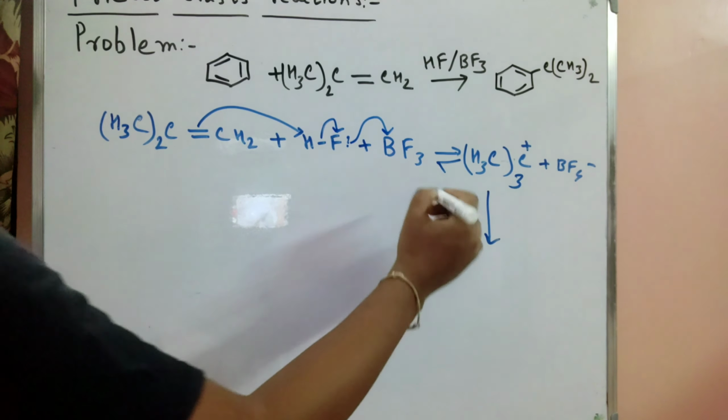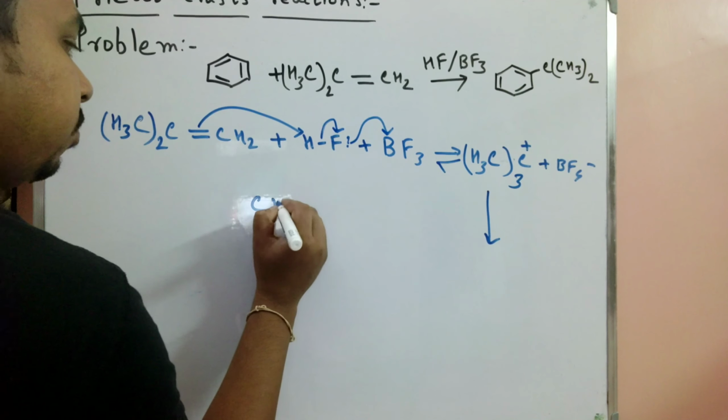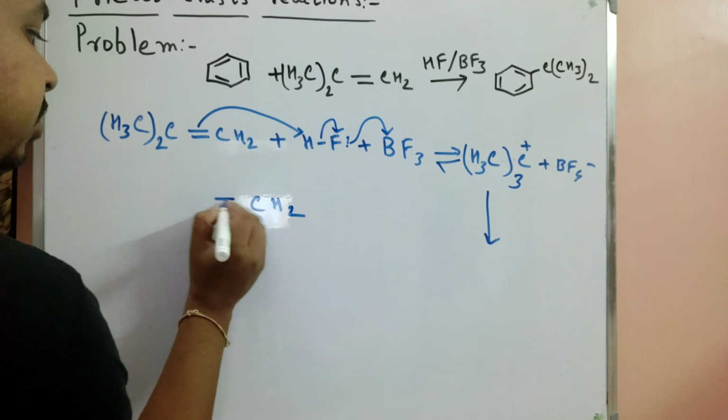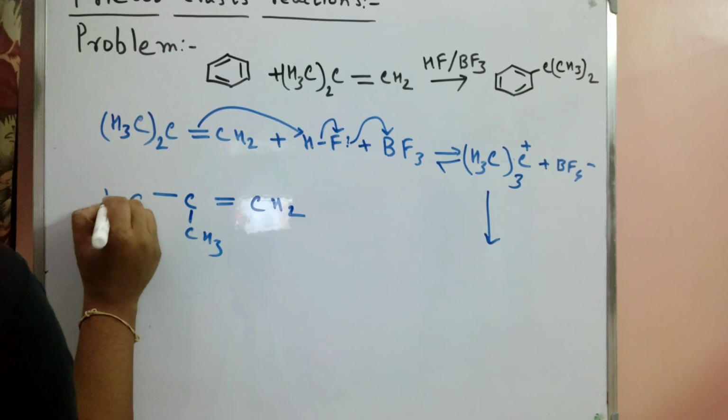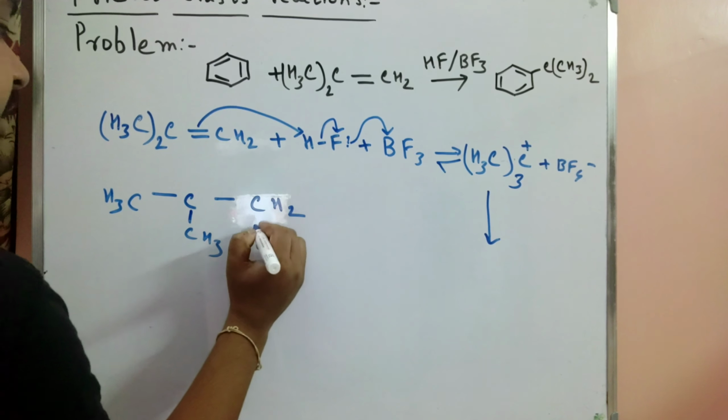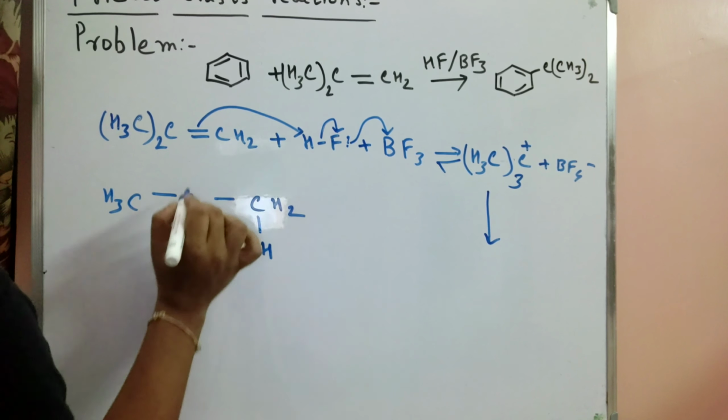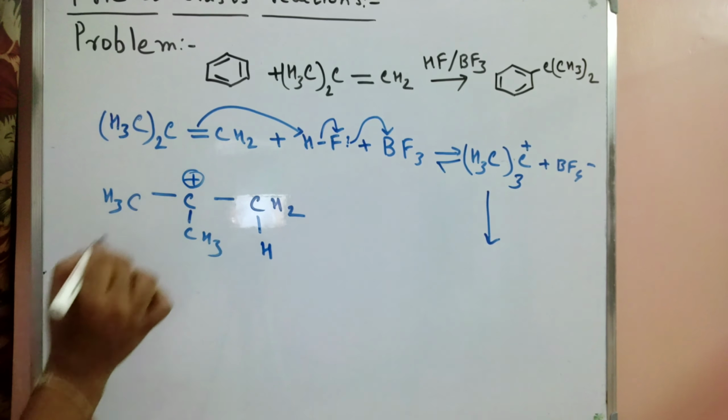So here formation of a CH2 double bond CH3 occurs, when it takes part and hydrogen participates. So a carbocation is formed here.